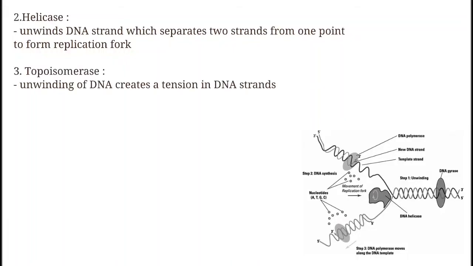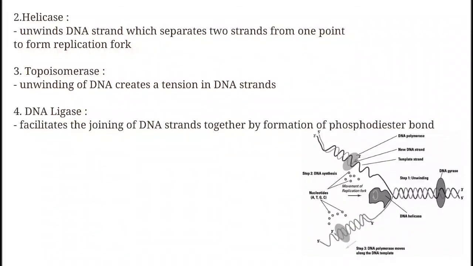What does helicase do? It unwinds the DNA strand, that is, separates the two strands from one point for the formation of the replication fork. The third enzyme is topoisomerase. The unwinding of the DNA creates tension in the DNA strands, which gets released by topoisomerase.